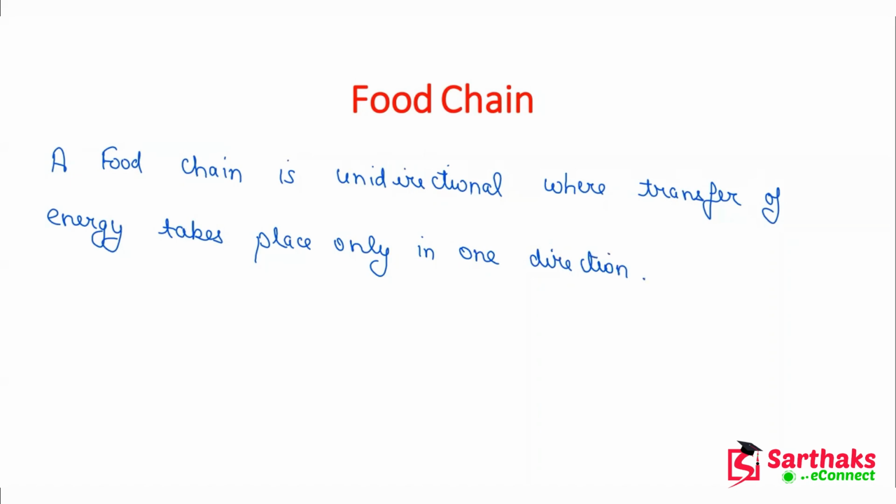Or we can say that a food chain is a sequential process.